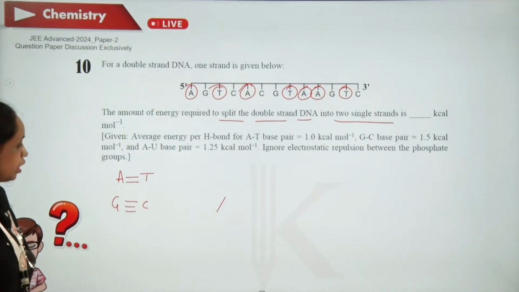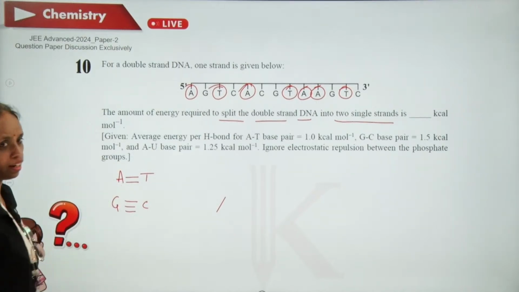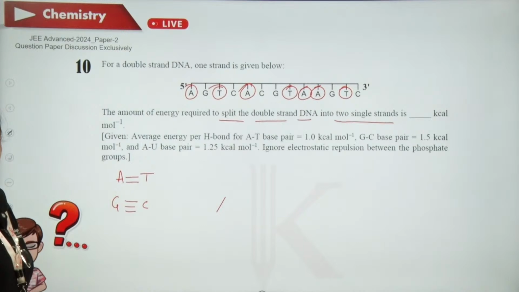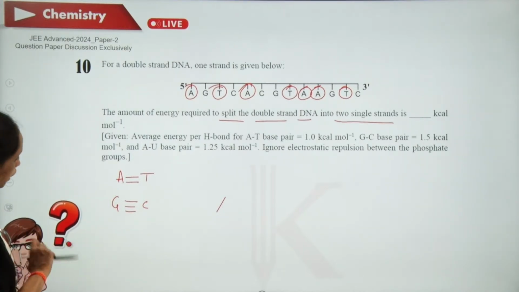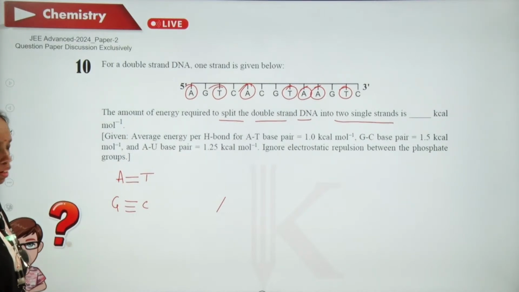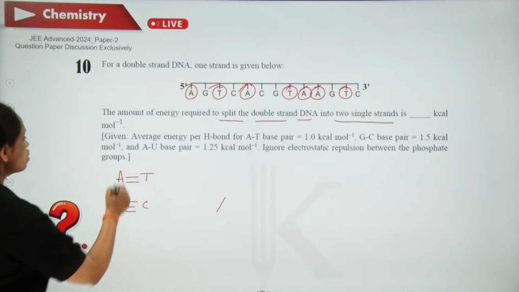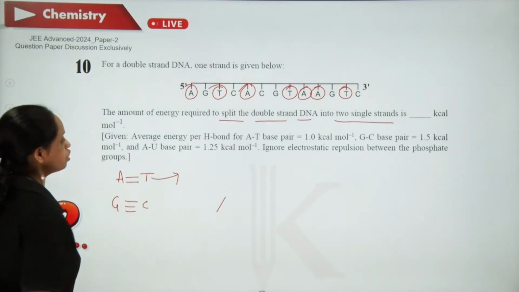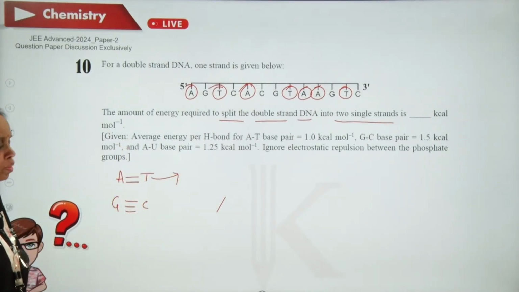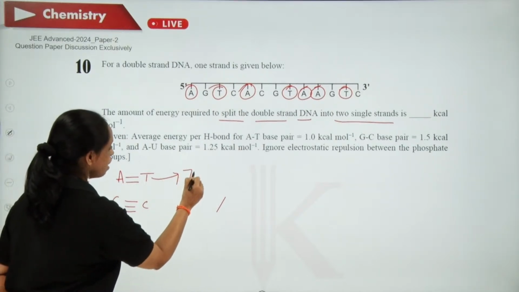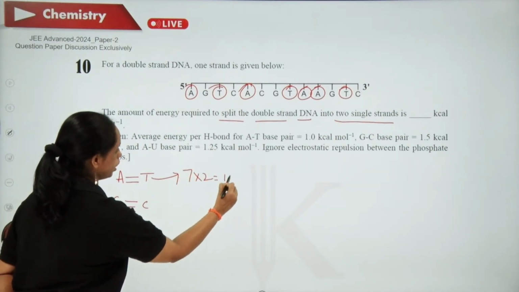So 7 adenines are there. So I can say adenine or thymine, it will bind with the complementary base pair with a double hydrogen bond. So the number of hydrogen bonds that are possible here are 7 into 2, 14.